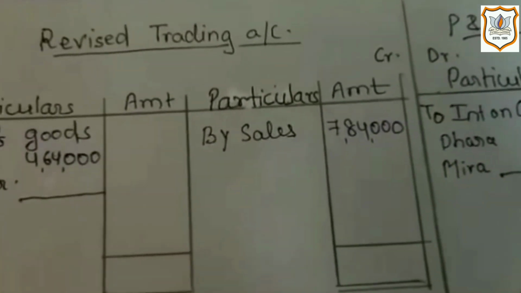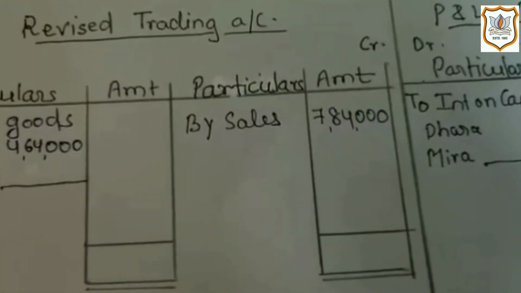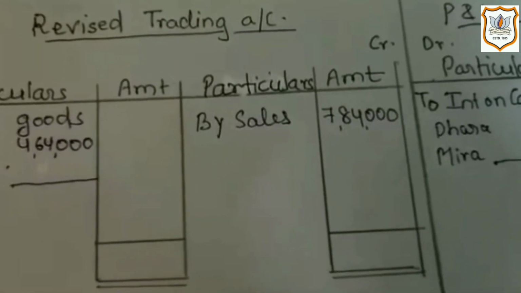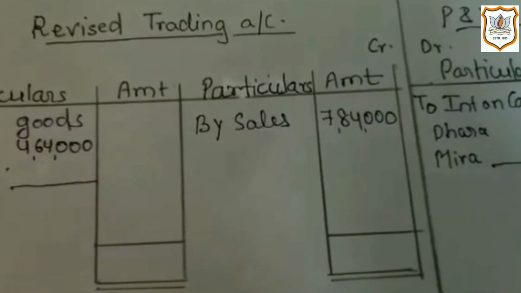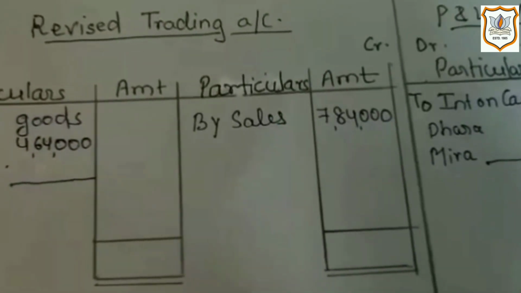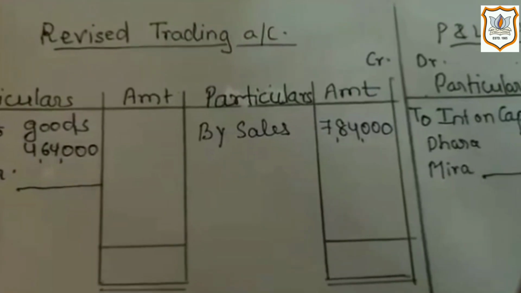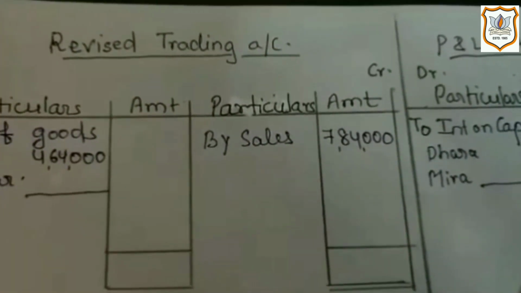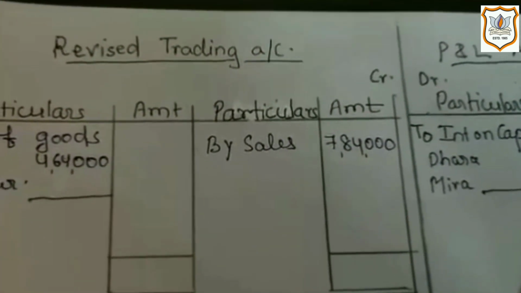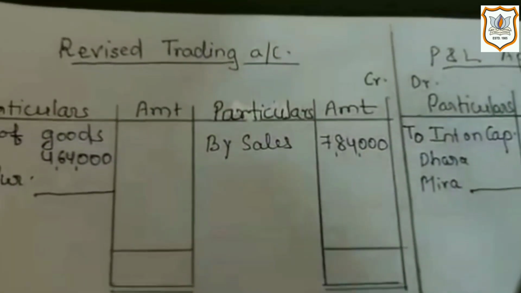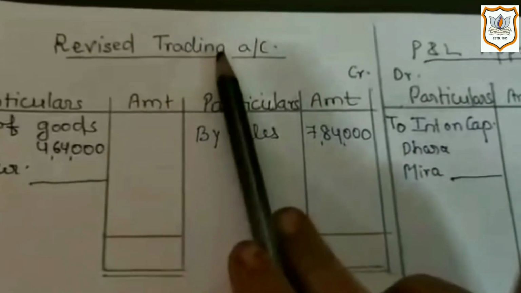Now see the question again, and let's move on to the right hand side of trading account, that is credit side. Here first item is given sales, which is 7,84,000. It is a direct income which firm has received by selling its goods. So being a direct income, it will get position on the credit side of revised trading account.